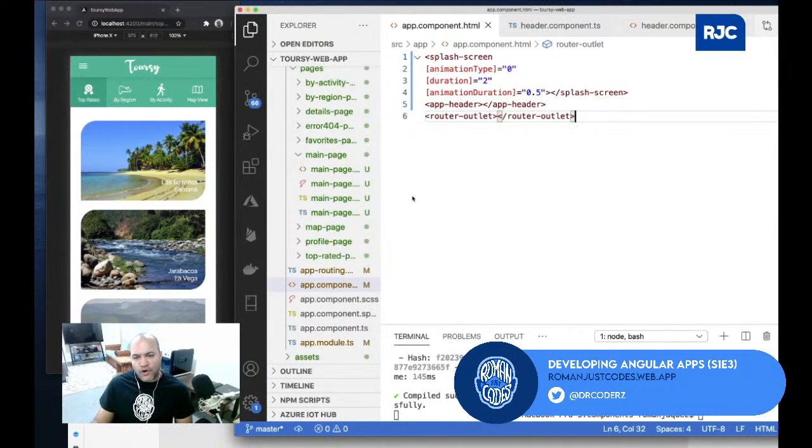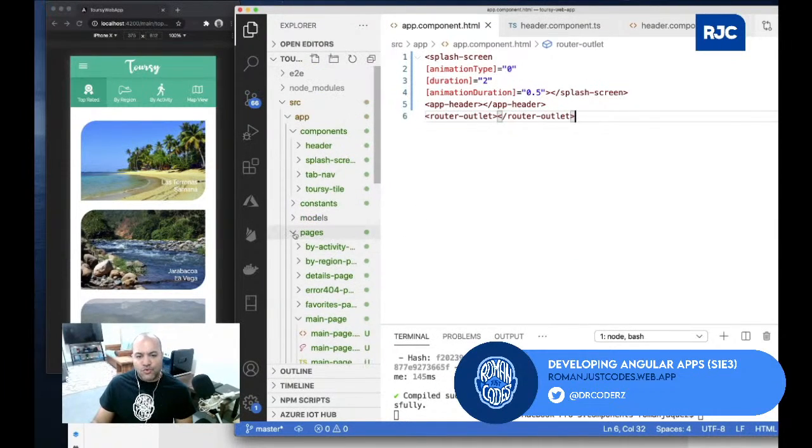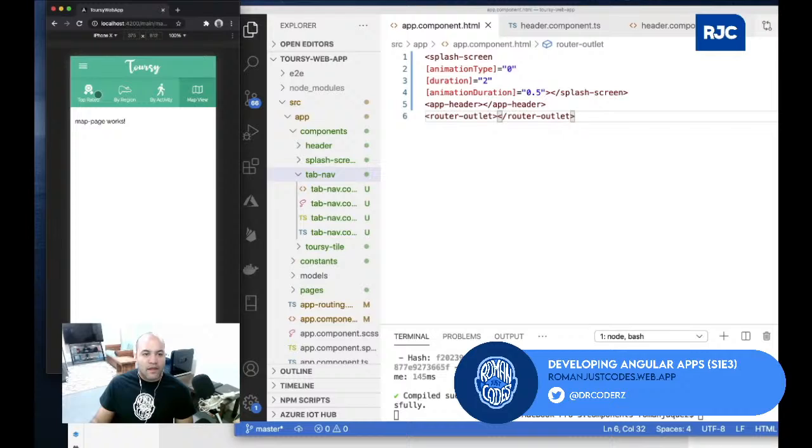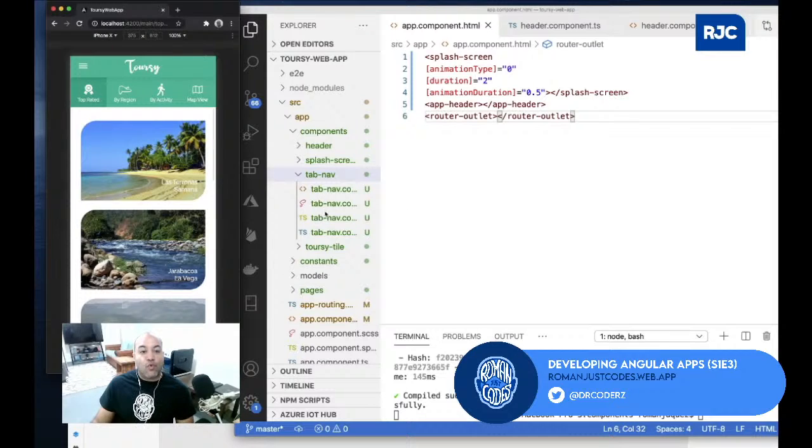So for those of you who were in the previous episode, you saw that I created this tab navigation, which represents these guys right here. And I found out even a better way to do that. So what we're gonna be doing is making things work, but at the same time, if we find ways that we can optimize the approach, we can immediately gravitate to that approach, and then refactor it if we need to.